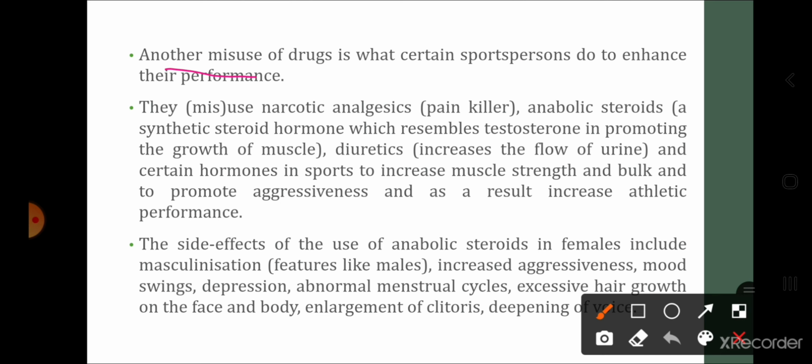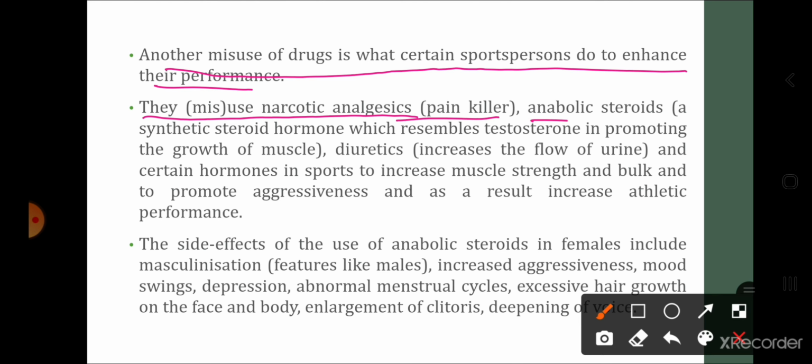Another misuse of drugs is what certain sports persons do to enhance their performance. Now, drugs को sports person भी use करते हैं उनके performance को increase करने के लिए. But when they are used by sports persons, they show various effects. See, the misuse of narcotic analgesics, that is painkillers, and anabolic steroids, which are synthetic steroid hormones which resemble testosterone in promoting the growth of muscles. Analgesics are painkillers. Anabolic steroids are steroid like medicines जो टेस्टोस्टेरोन के इफेक्ट जैसे मसल्स के ग्रोथ को हेल्पफुल